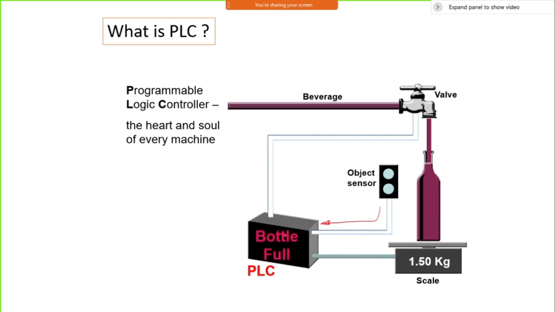Once it receives the signal, it will generate a signal to the valve. The valve will turn on and start filling the bottle. Once it reaches a particular weight, maybe 150 kg or so, it will generate another signal to stop the valve. The valve will turn off. This is to be repeated for multiple bottles, maybe 1,000 or 500 bottles a day, and a typical logic is to be applied.